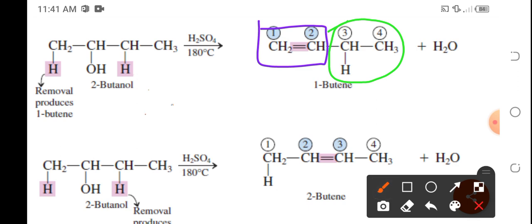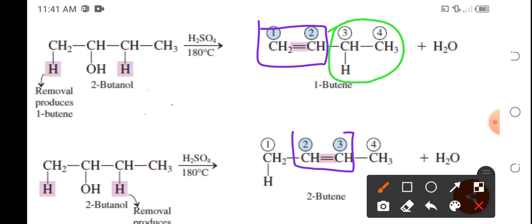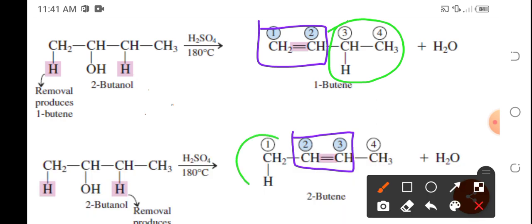However, kay 2-butene naman, the site of reaction a while ago is 2 and 3. At kung bibilangin natin ilan ang alkyl groups na naka-attach sa carbon-to-carbon double bond, meron tayong 2. So according to Zaitsev, paano natin ma-predict kung alin ang dominant product dito sa dehydration reaction of 2-butanol?